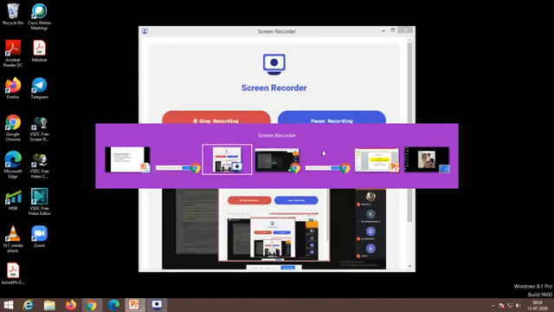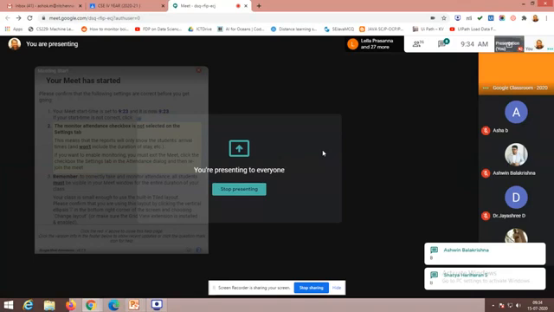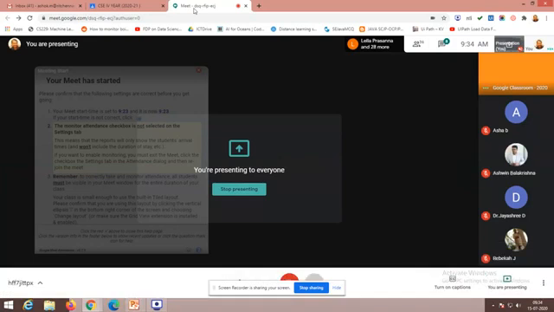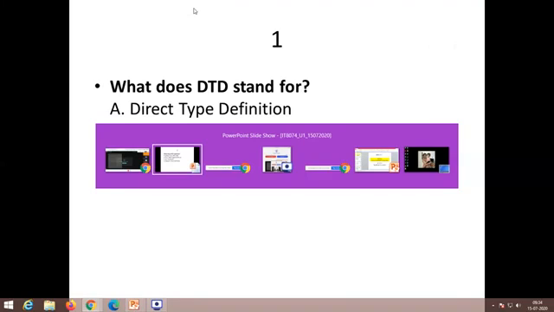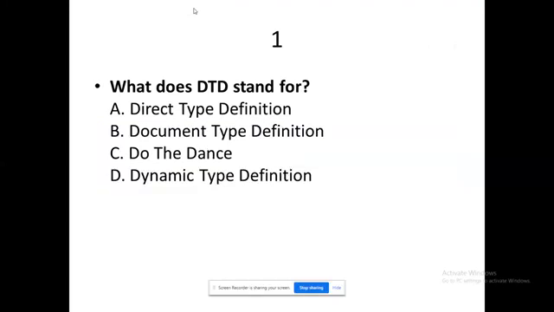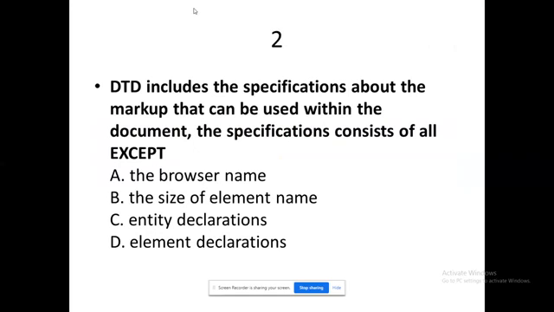So let me see the chat. I'm getting options as B. So that could be the answer. What does DTD stand for? Document type definition. Yes, I think this could be the one which will talk about the basics of DTD. Have you understood it? It could be an indirect question for you to assess whether you have learned it correctly.